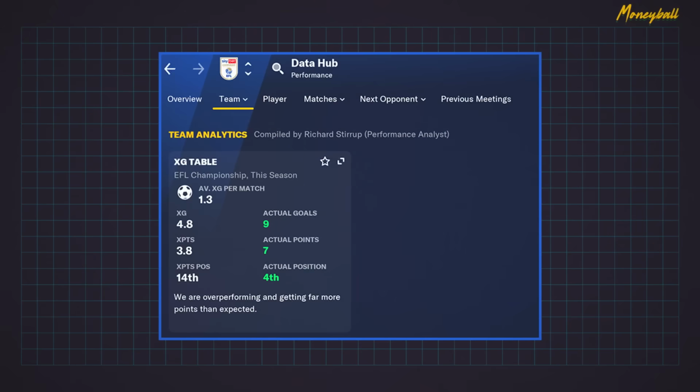As a side note, we can see some of our overachievement in our advanced stats. With that said, finishing 14th would still be a decent season for us, considering where we are predicted to finish. But I think there is a way to mix traditional squad building with the American Moneyball approach. So let's go over some tips to how you can apply them into your save.